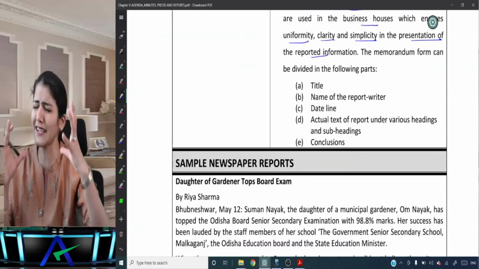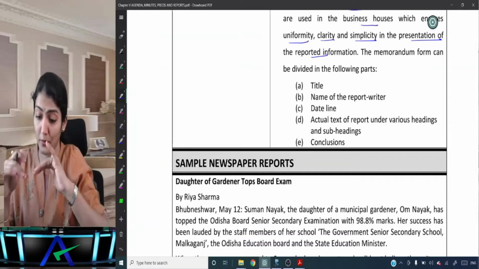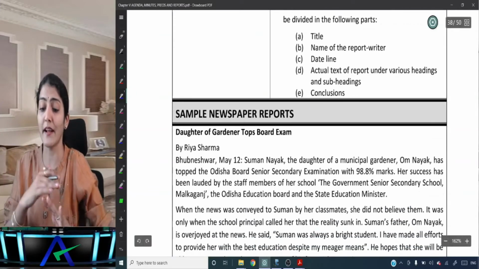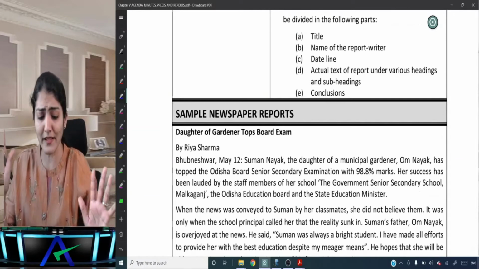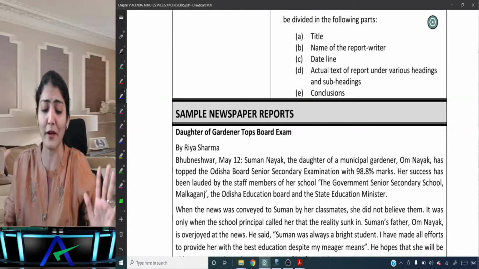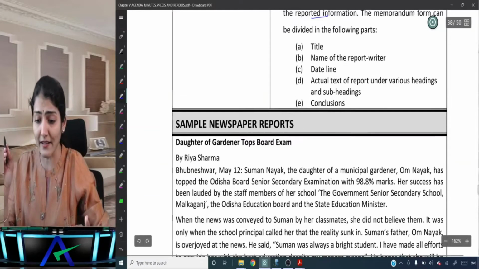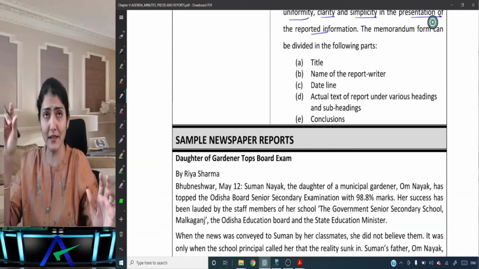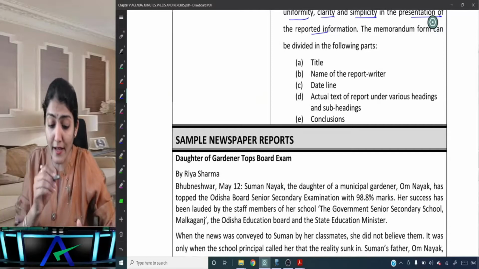Date line. Date is again very important for a report. Then the actual text of the report under various headings and subheadings, and then the conclusion. So I think this is one of the most popular formats of a report. And then the title, the name of the report writer, memorandum form, title, okay, what is the report about, and the name of the report writer.